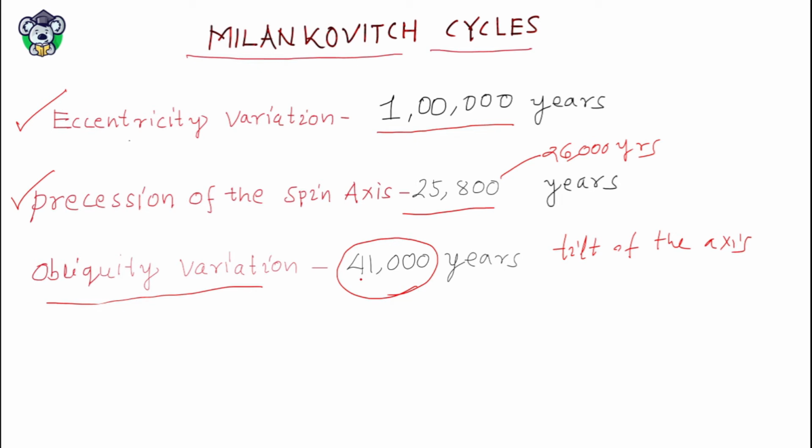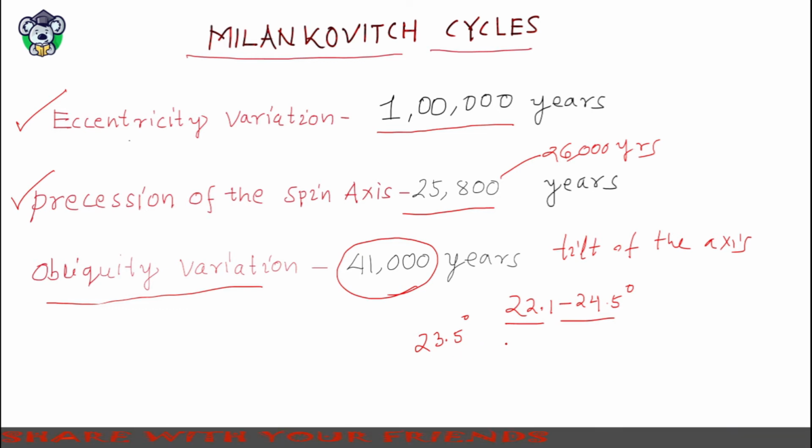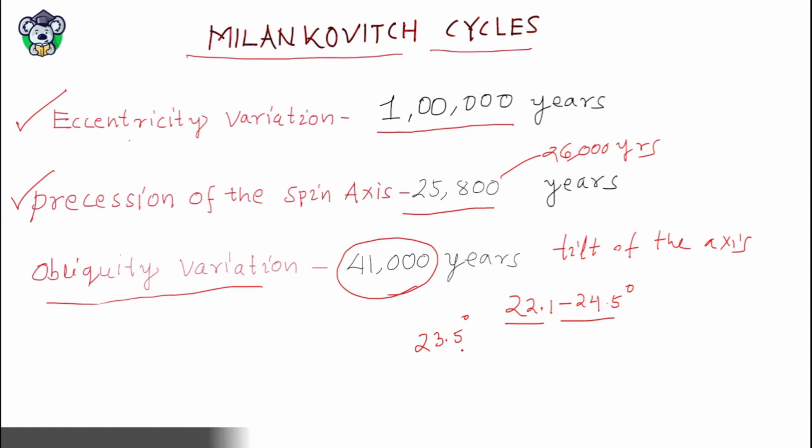It varies between 22.1 to 24.5 degrees. Right now, the Earth's axial tilt is 23.5 degrees. It oscillates between these two values. Right now, the tilt of the Earth's axis is decreasing, going towards 22.1 degrees.